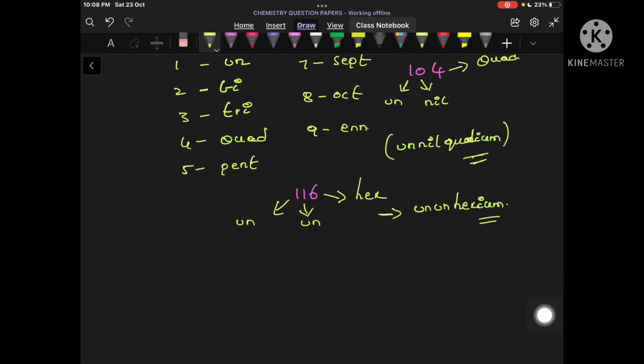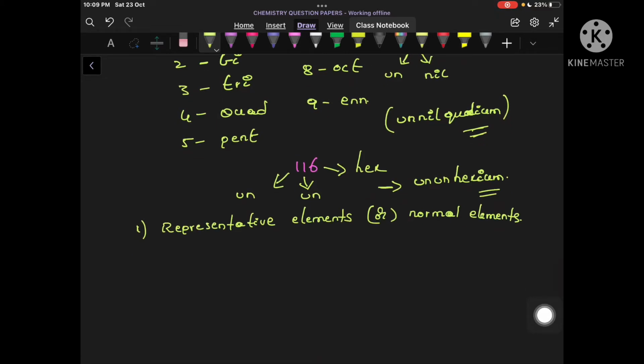Next we study the general naming of the elements, which we can call representative elements. These elements are also called normal elements. Are you able to understand? Now let us try to understand what is meant by representative elements, or normal elements.